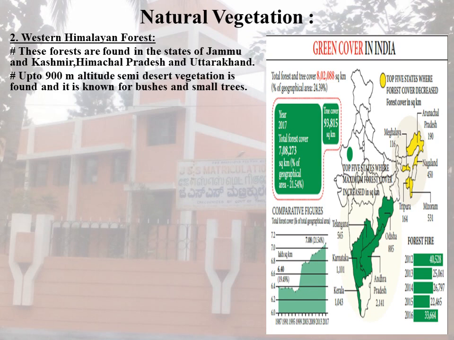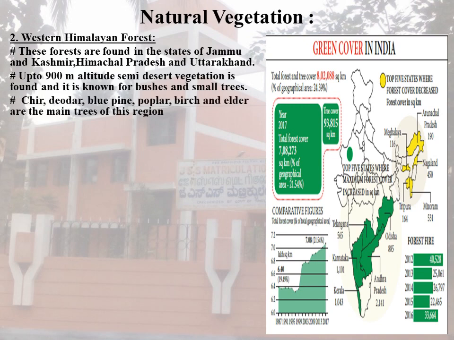The other important trees of this region are sal, semal, dak, jamun and jujube. The height from 1800 to 3000 meters is covered with semi-temperate coniferous forest. Chir, deodar, blue pine, poplar, birch and elder are the main trees of the region.